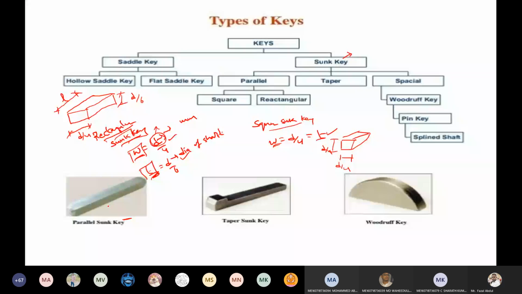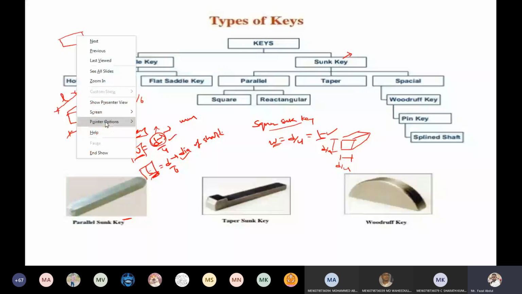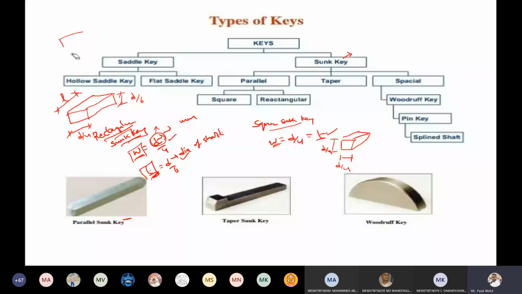See here, sometimes the rectangular key and square key have tapers. Taper is nothing but a change in the cross section, meaning a decrease in the thickness.